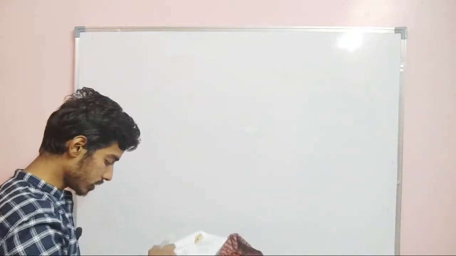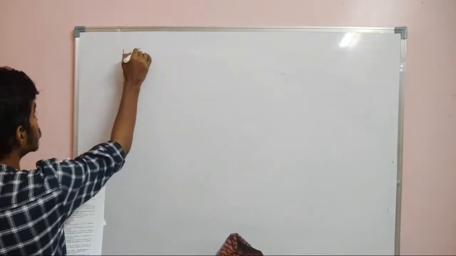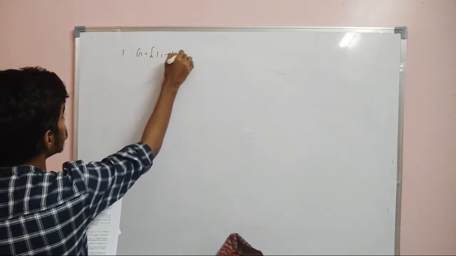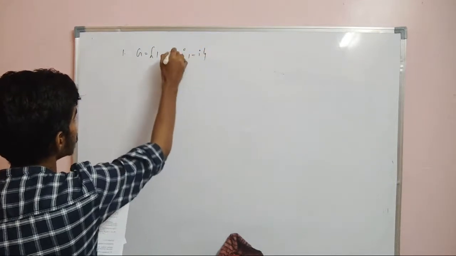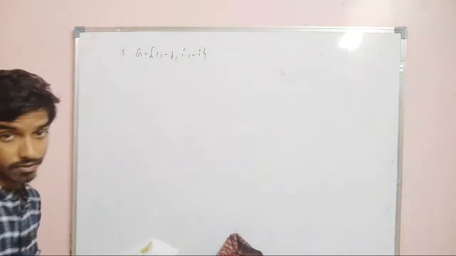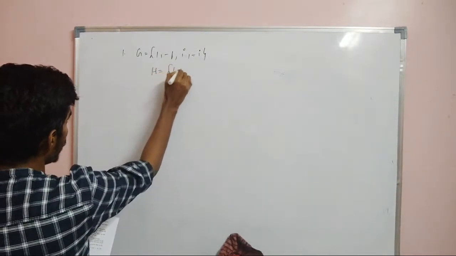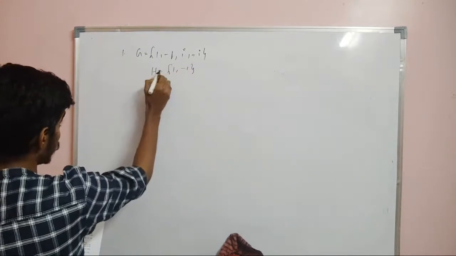So example 1. G is equal to {1, -1, i, -i}. This is the fourth roots of unity. So H is equal to {1, -1}, this is a subgroup.